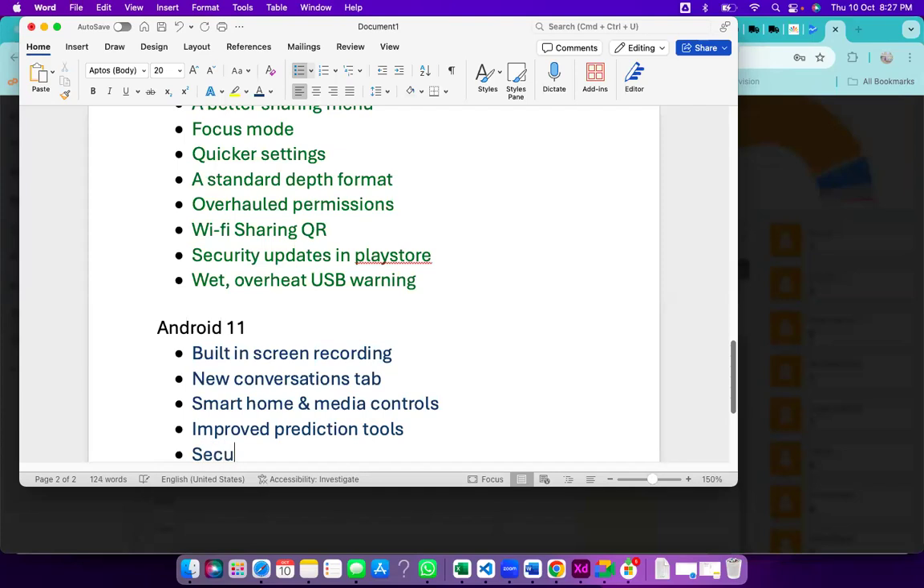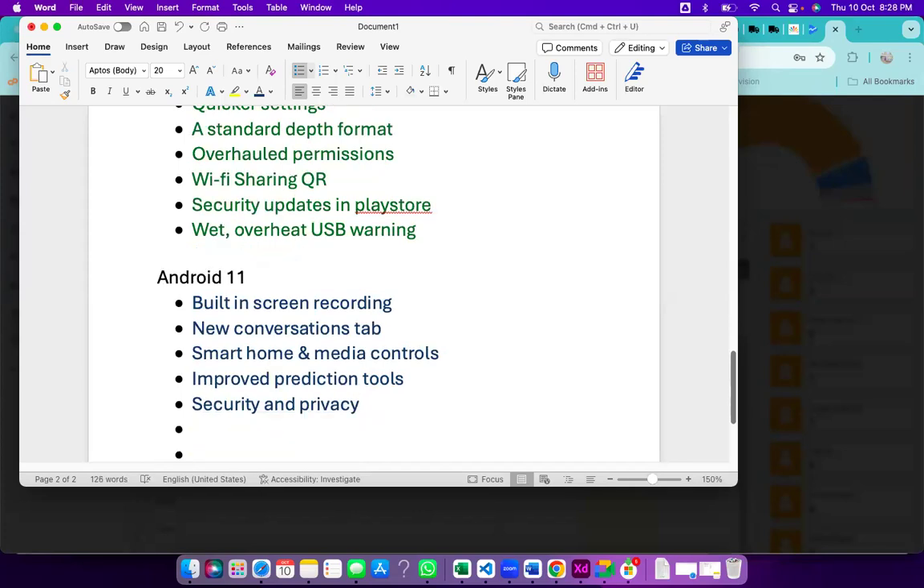Next could be security and privacy. Day by day, a lot of security and privacy is increasing here. Like it will have a lot of increasing security. And in this version, yeah, that's all. Only these are the features in this version.